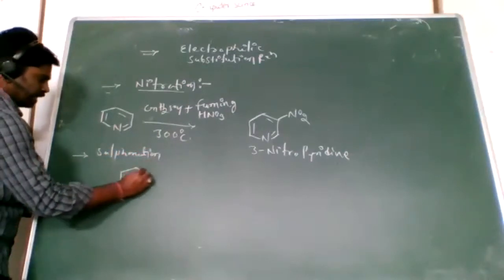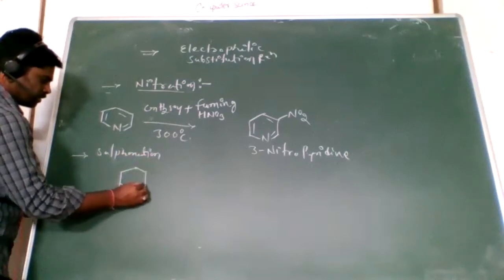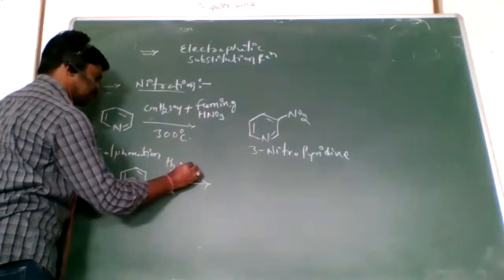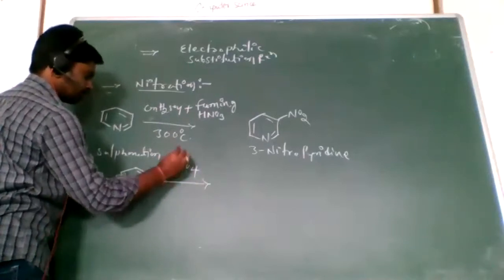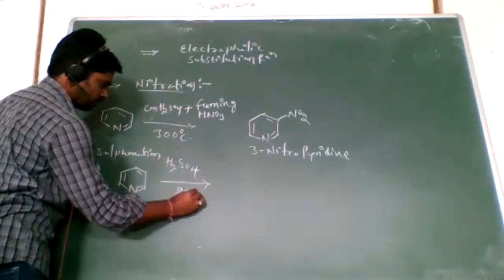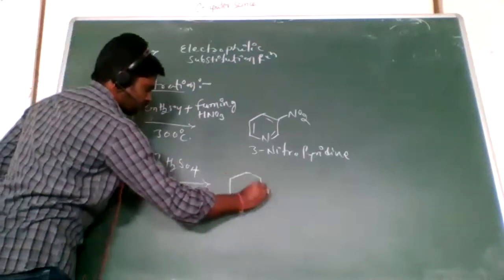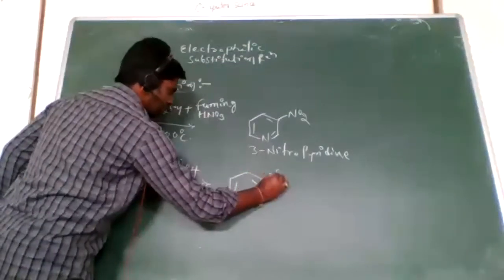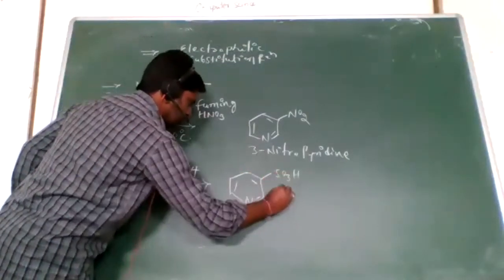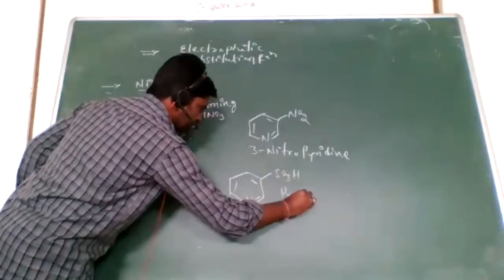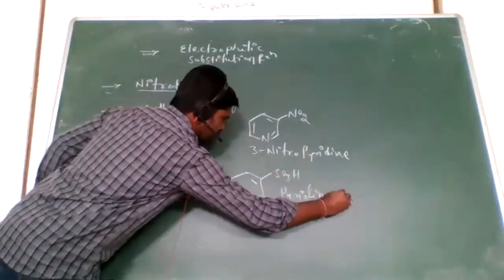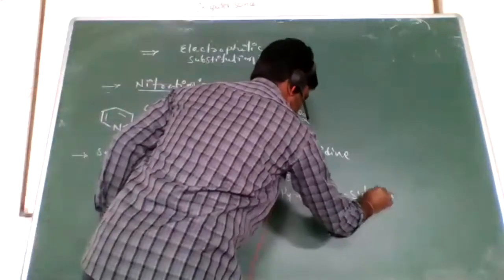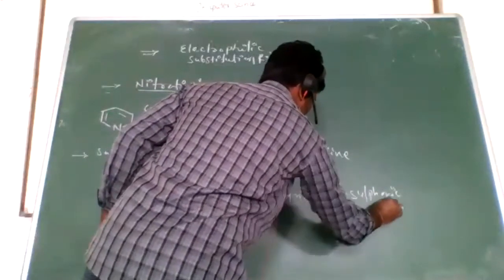Right. Next one is sulfonation. When pyridine is treated with sulfuric acid, H2SO4, at 220 degrees Celsius, we get pyridine-3-sulfonic acid.